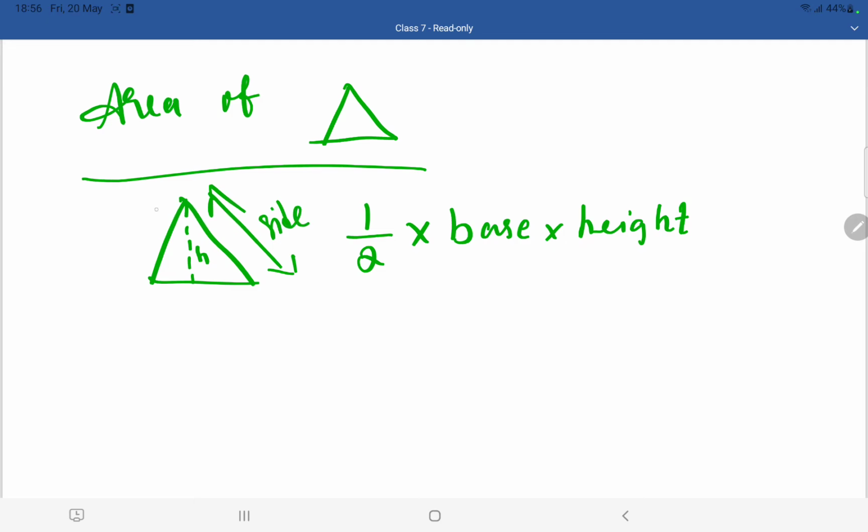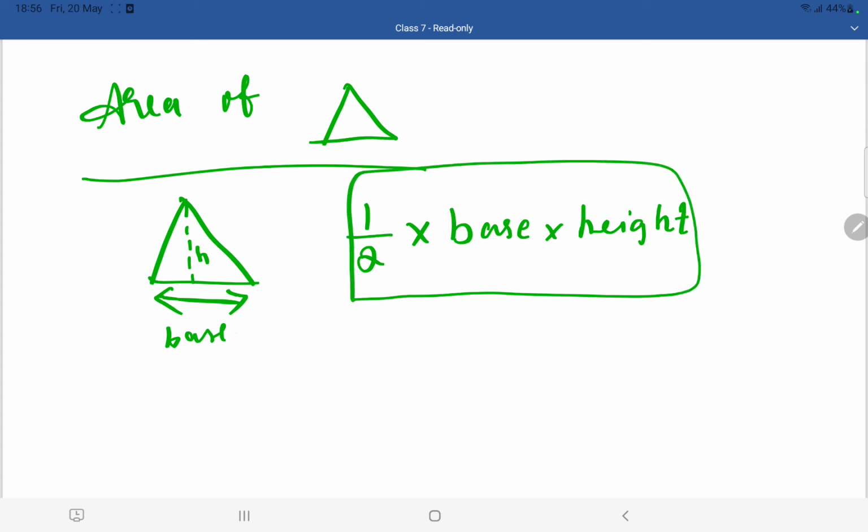This is the side of the triangle. This is also a side of the triangle. This is also a side of the triangle. So the middle dotted line is known as the height, and the base means the down part. This is known as the base. The down part is also a side, but we will call it the base. So half into base into height is the area of a triangle.